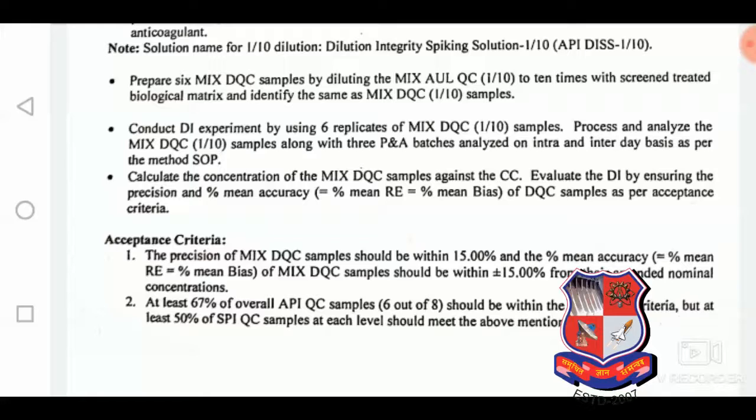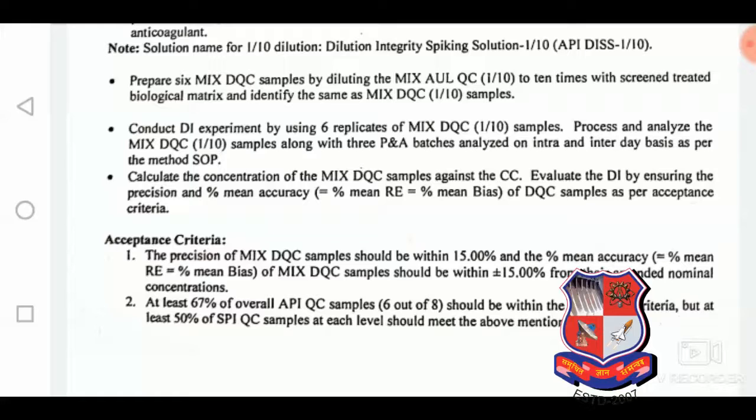Why are we taking the DQC? Because at times there is a requirement to analyze the plasma profile at the very lowest concentration, and if the study samples are out of the reach of the two quality controls, meaning we are not detecting any of the samples, then dilution of the QC is required. So here we are preparing the DQC as a tool.